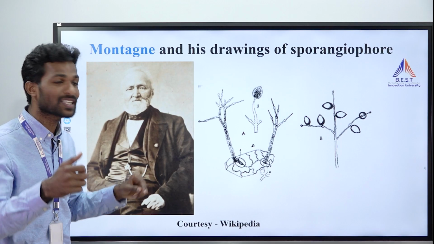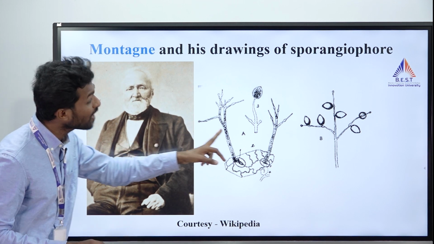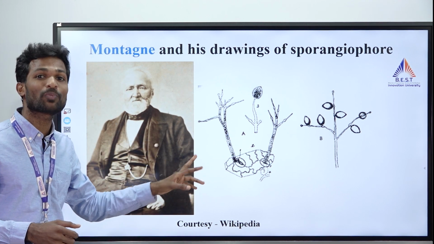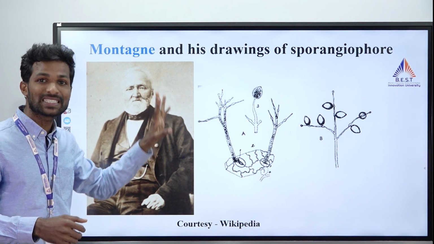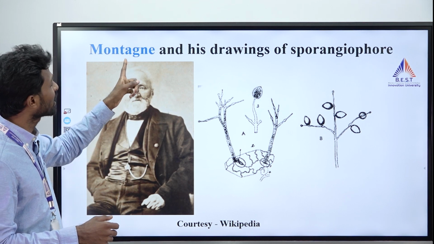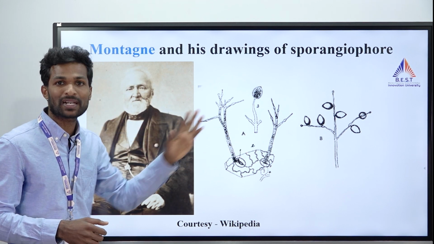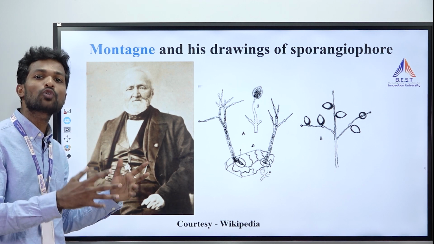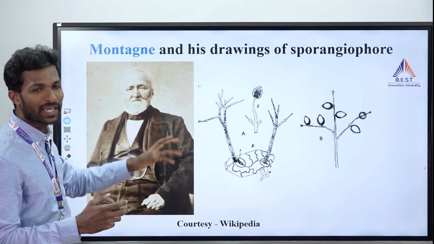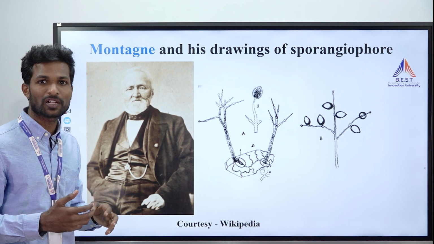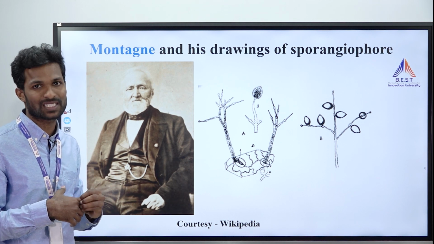And one further step that Montagne took, he also named the pathogen. Late blight of potato is caused by Botrytis infestans. One step further, he also named the pathogen. It is Botrytis infestans, because they didn't know how to prove it. They didn't have the means to do experiments and all those things in the 1850s and 1860s, right?